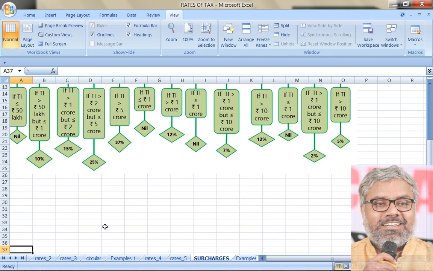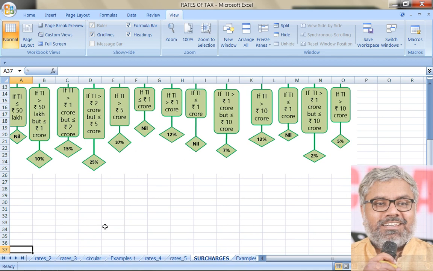For all SSCs other than individuals, if the income of the SSC does not cross 1 crore, there is no surcharge. That has to be remembered. Other than individuals, for all types of SSCs, surcharge is applicable only if the income of the SSC exceeds 1 crore rupees. Then only surcharge will be applicable.